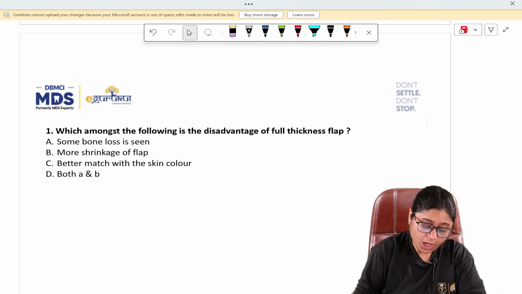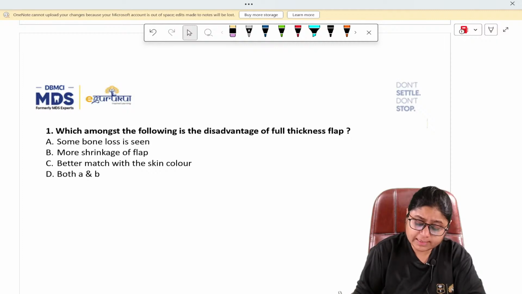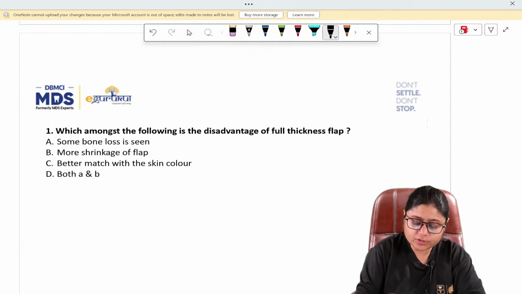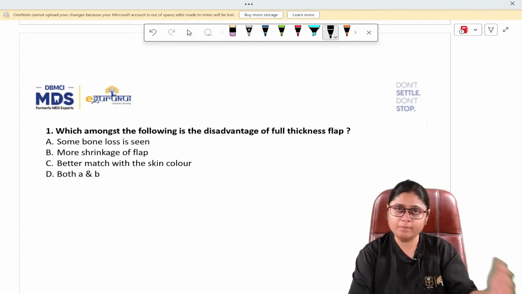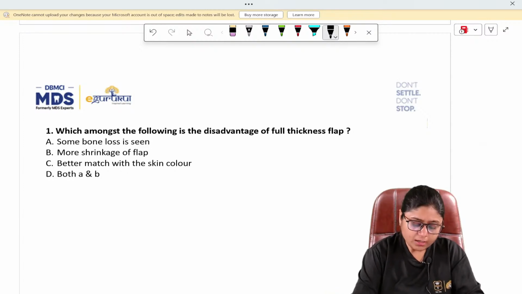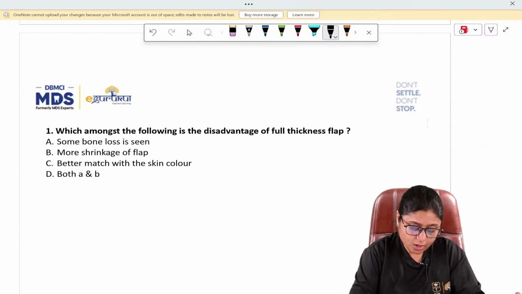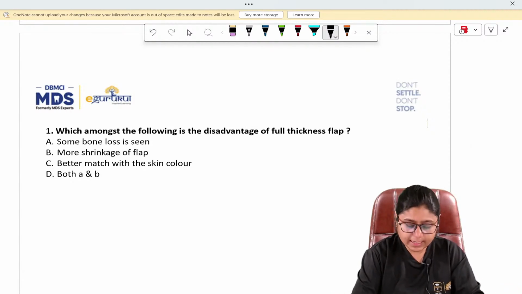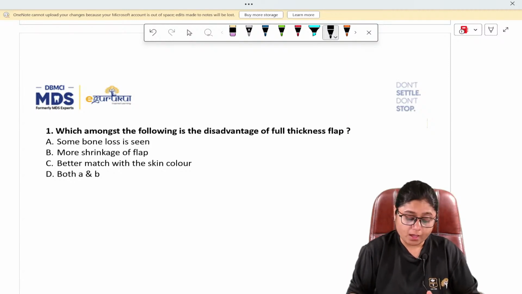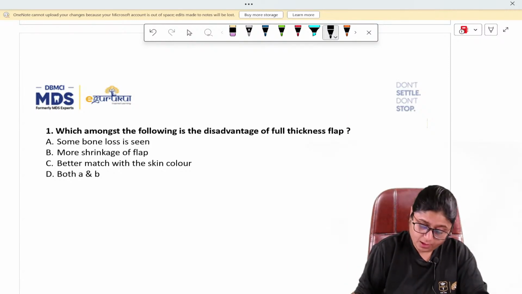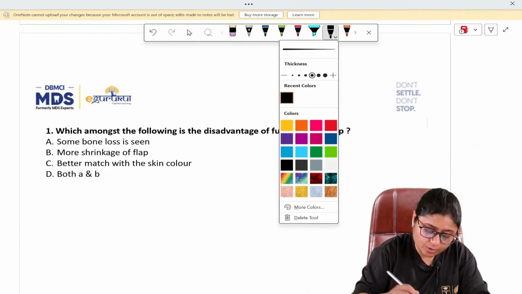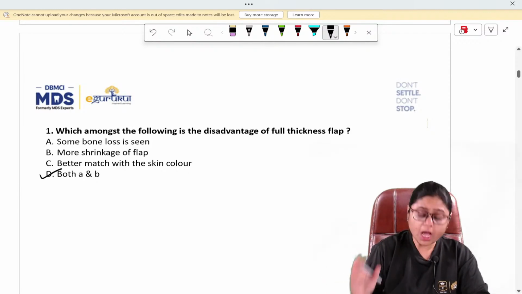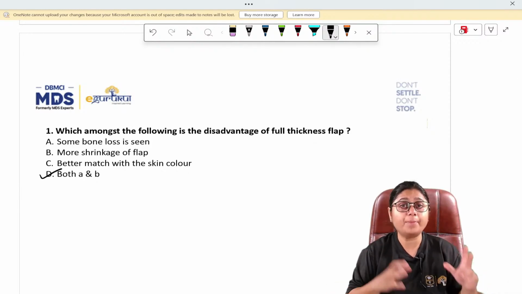The first question is, which amongst the following is the disadvantage of full thickness flap? Now, what is full thickness and partial thickness flap? The options are: A, some bone loss is seen. Option B, more shrinkage of the flap is seen. Option C, better match with the skin color. And option D, both A and B. So here the answer to this question is option D, that is both A and B. Now, let us see first what is a full thickness flap and what is a partial thickness flap.